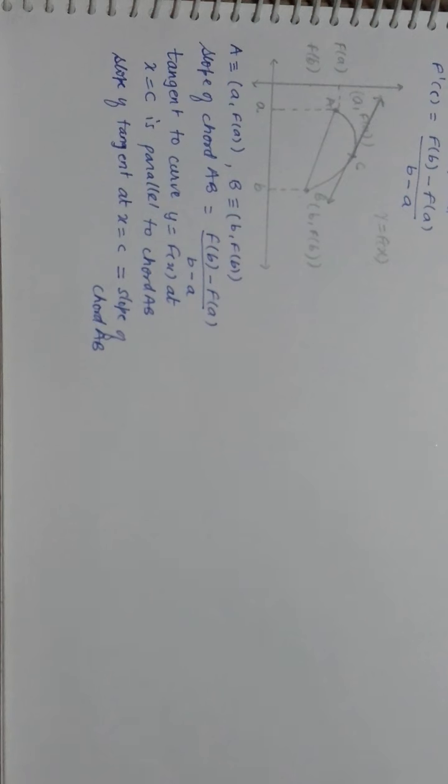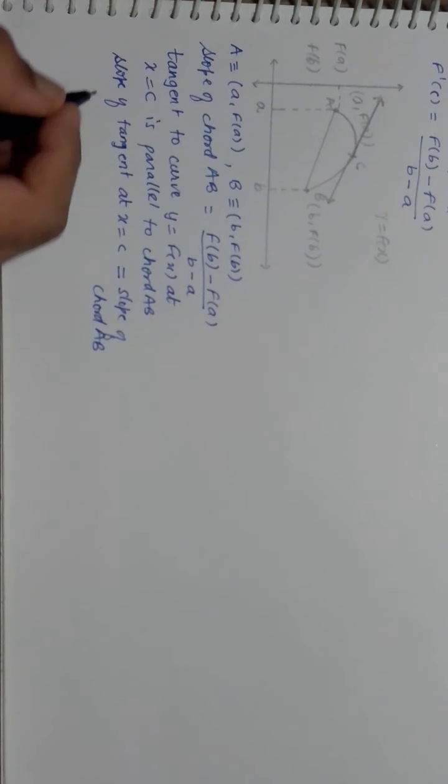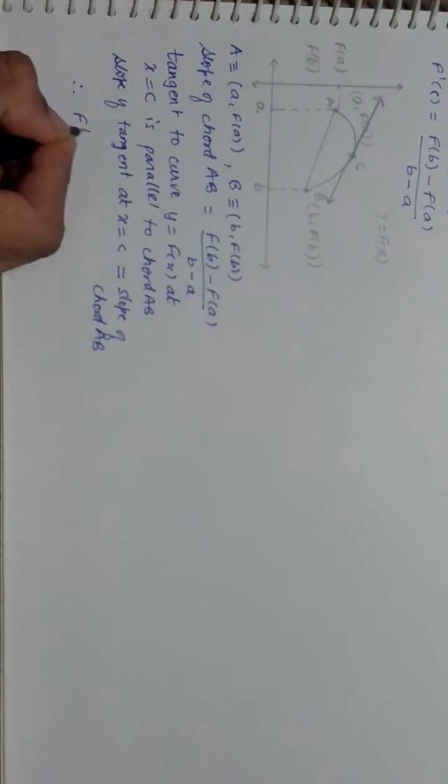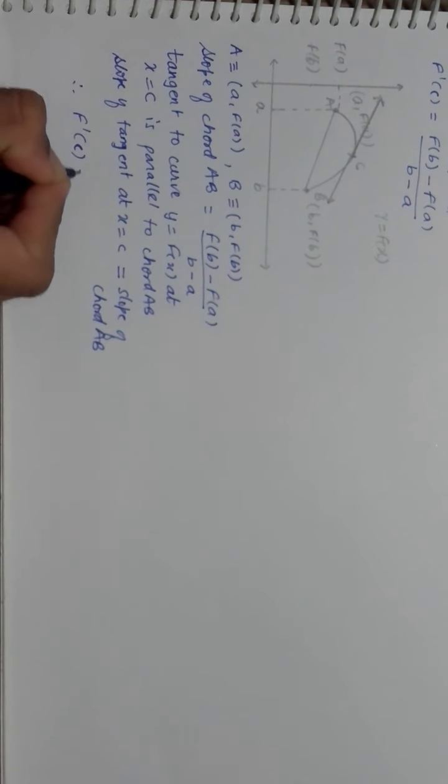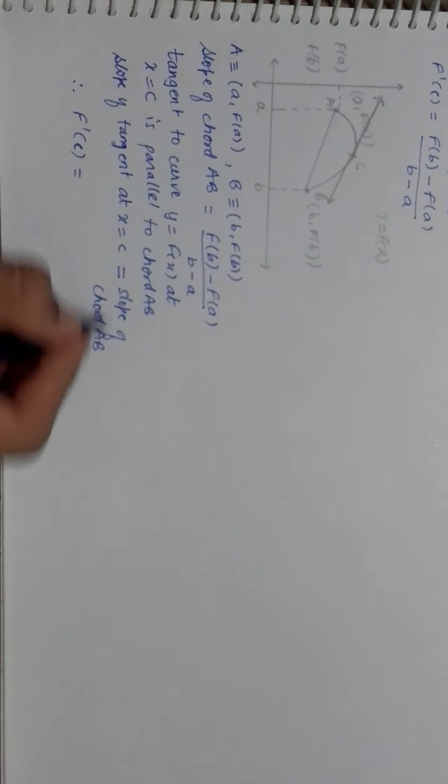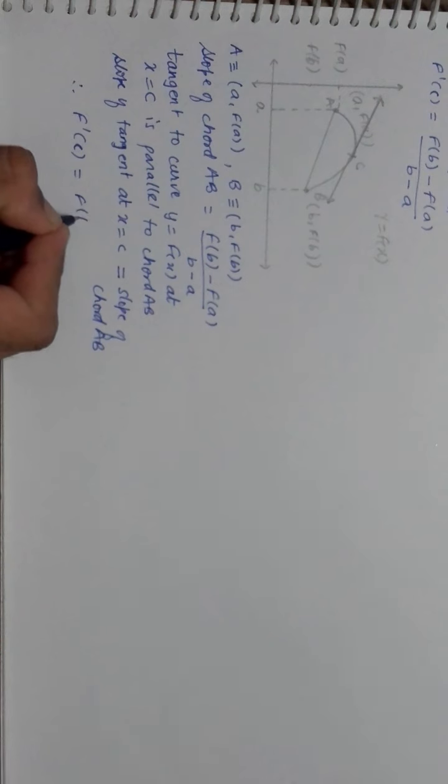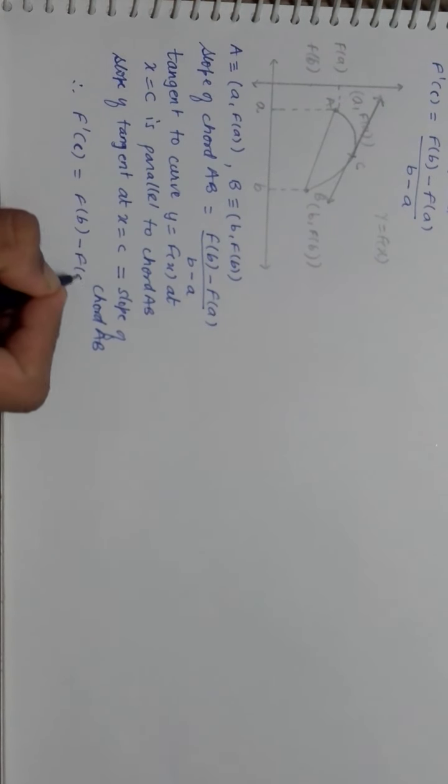Now the slope of the tangent to a curve at a point is nothing but the derivative at that particular point. So this will obviously be f dash c is equal to the slope of the chord, which is f(b) minus f(a) upon b minus a.